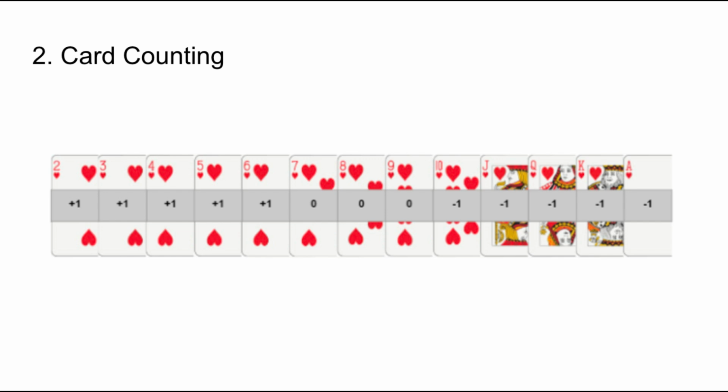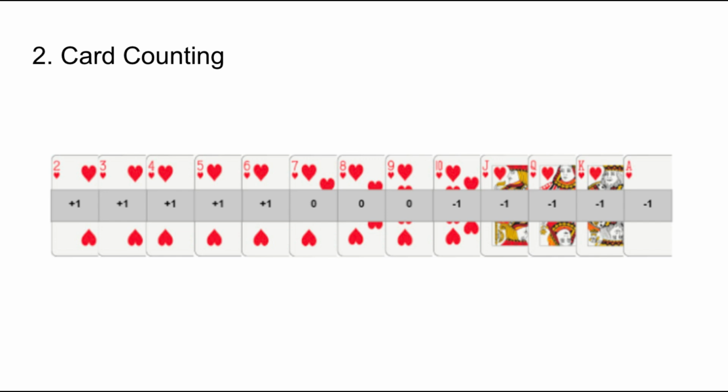Consider a situation where we have 3 cards, an ace, a 5, and a 10. If we take away the ace and the 5, then we can use some simple deductive reasoning to conclude that the remaining card must be the 10. And this is precisely how card counting works. If we can keep track of the cards that have already been dealt, we can gain some knowledge about which cards are remaining in the deck.